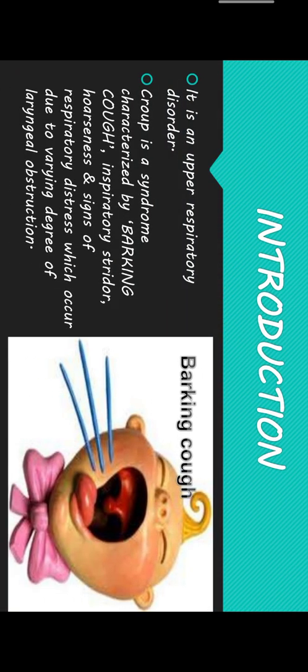Introduction. Croup is an upper respiratory disorder. It is an infection which leads to swelling inside the trachea, which interferes with normal breathing. Croup is characterized by barking cough, inspiratory stridor. What is a stridor? Stridor is a high pitched sound that is usually heard well when a child breathes in, and inspiratory stridor suggests that there is an obstruction above the vocal cords, hoarseness, and signs of respiratory distress which occur due to varying degree of laryngeal obstruction.